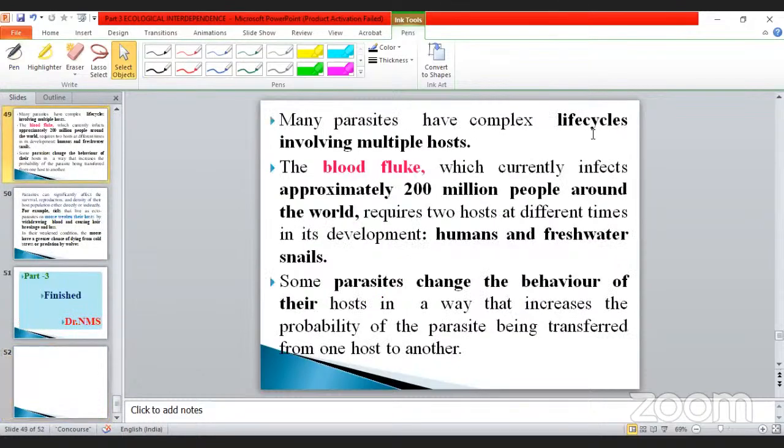Many parasites have a complex lifestyle involving multiple hosts. The blood fluke, which currently infects approximately 200 million people around the world, requires two hosts at different times in its development, human and freshwater snails. And some parasites change the behavior of their host in a way that increases the probability of the parasite being transferred from one host to another. Blood fluke is also a very, very important example of parasites.